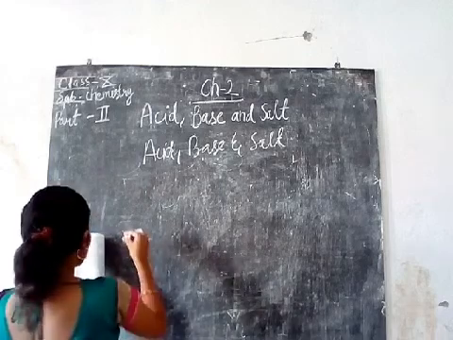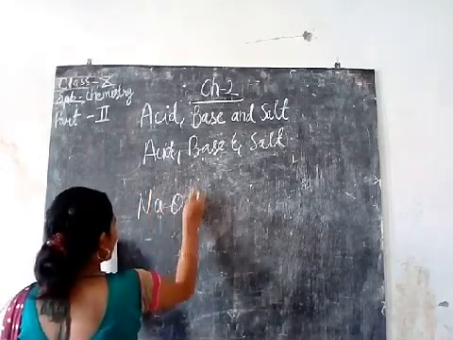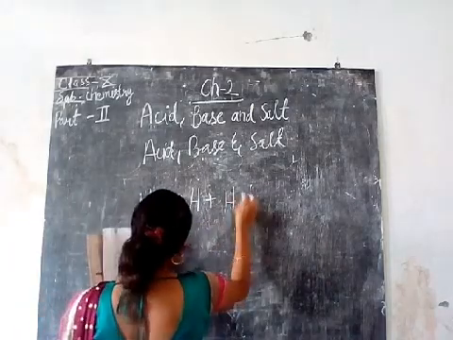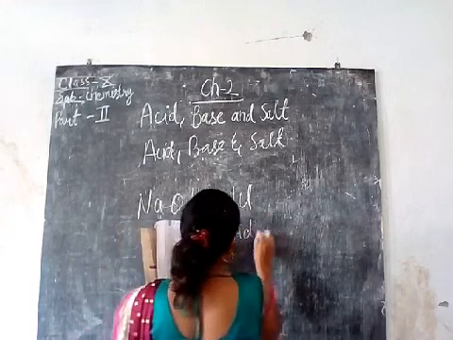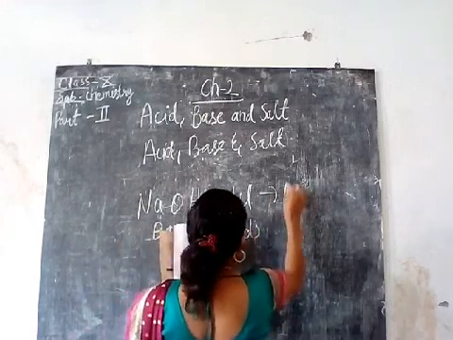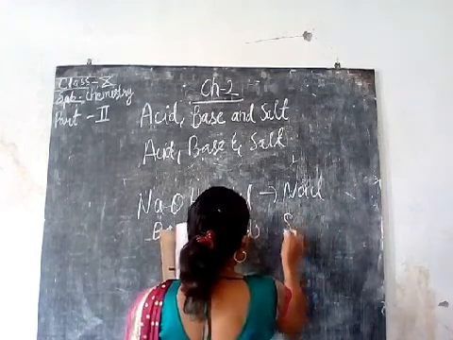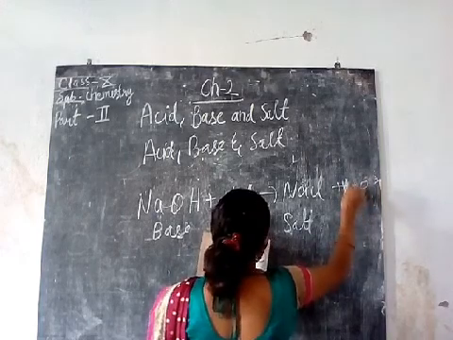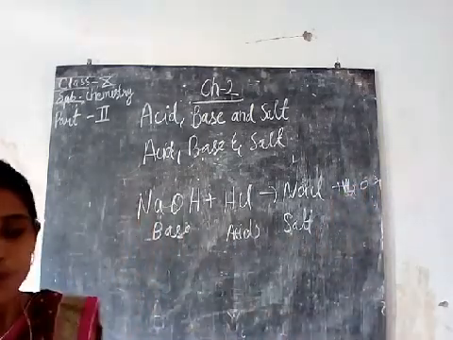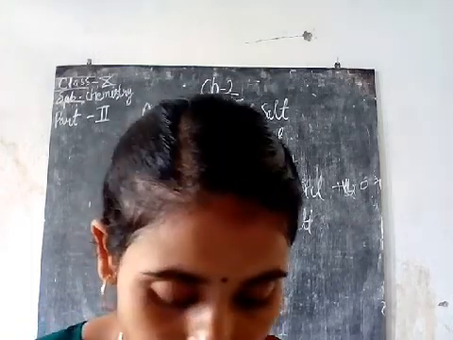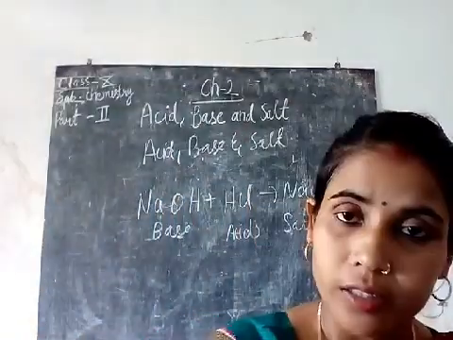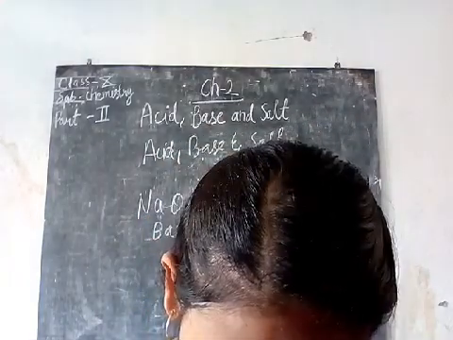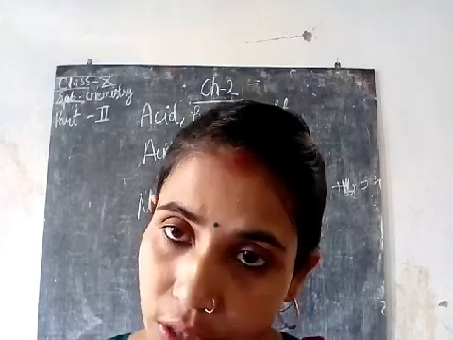Common salts: this is your base, HCl, acid, this NaCl, salt, plus water will be there. So salts are formed when acid and base react together. So that is the definition of salt.